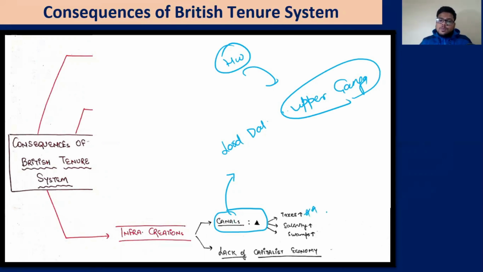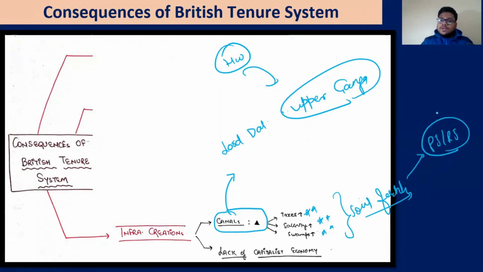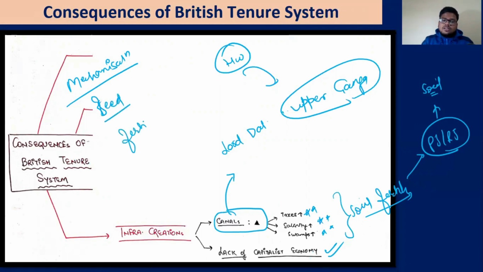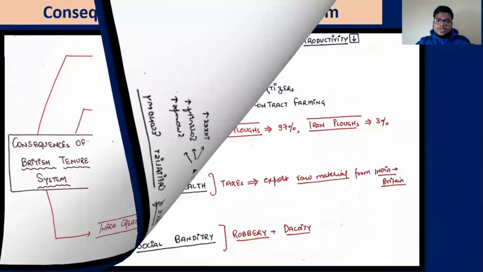But the corresponding taxes have increased. For example, if you're releasing the canal water, canals have the problems of salinity and swamps, that overall decreases the soil fertility. The same problem is being faced in Punjab and Rajasthan: decreasing soil fertility, increasing soil salinity, and the lack of the capitalist economy. Capitalist economy means, for example, mechanization. This is not there. New seeds, good seeds, fertilizer, these things are not there. So these are the consequences of the British tenure system.